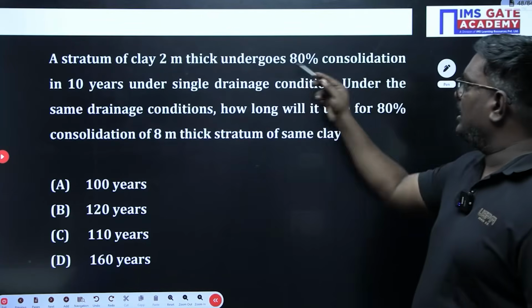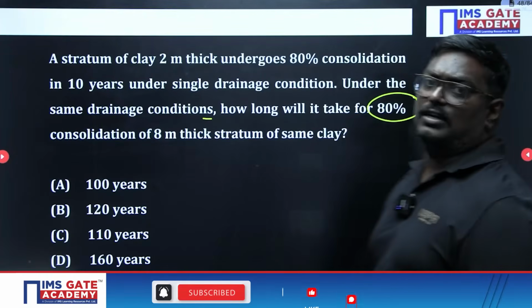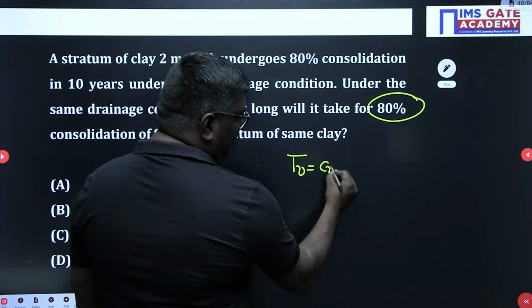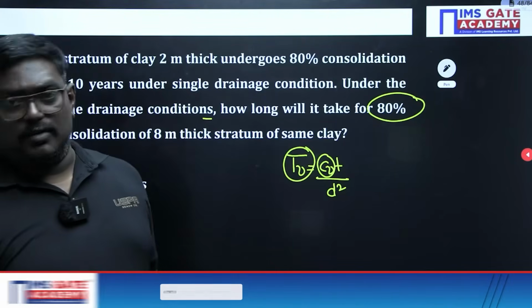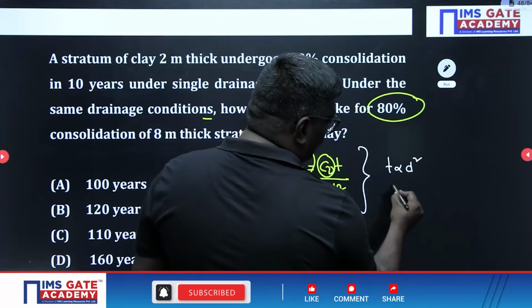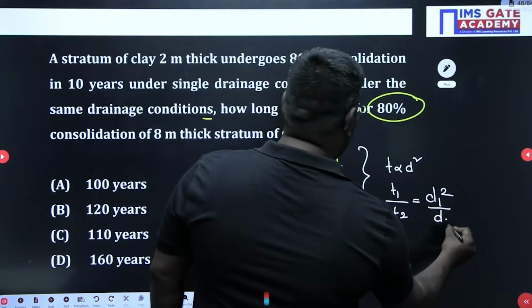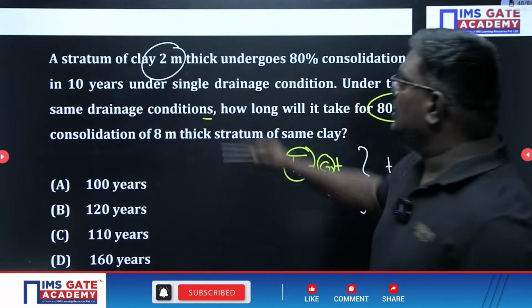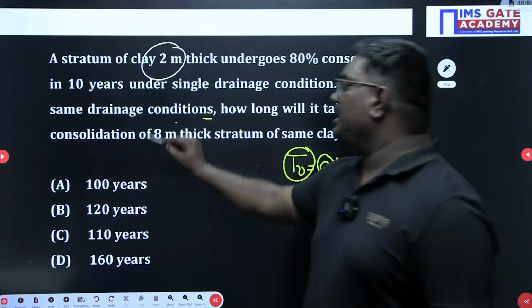Similarly, a stratum of clay undergoes 80% consolidation in 10 years under the same drainage conditions. How long? So the degree of consolidation is the same. If you see the formula here, sir, time factor is what, sir? Time factor is nothing but Cv t upon d square. The degree of consolidation and coefficient of consolidation will be the same. So from this equation, I can say t is proportional to d square, or you can write t1 by t2 is equal to d1 square by d2 square. So initially, sir, how much? Under the same drainage conditions, a clay of 2 meter takes 80% consolidation in 10 years.